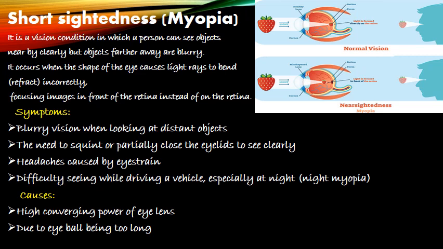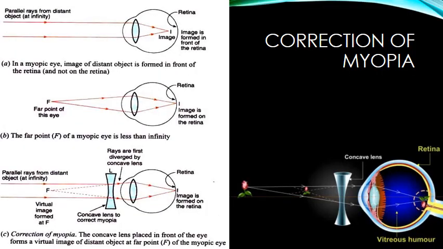So how can we correct this? You will learn that now. Observe here, there are 3 diagrams, isn't it? You will learn how myopia can be corrected using a concave lens in this diagram. You can see here also how the object clearly has its image on the retina after using a concave lens. How is this possible and why has a concave lens been used? You should know all those clearly, only then will you know why a concave lens is used to correct myopia. Observe figure A.